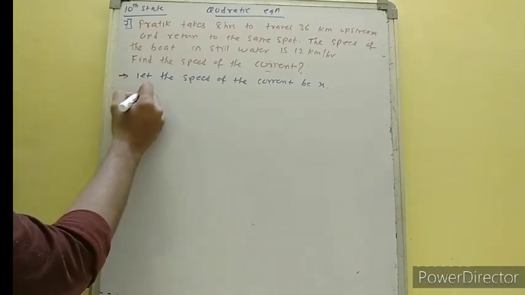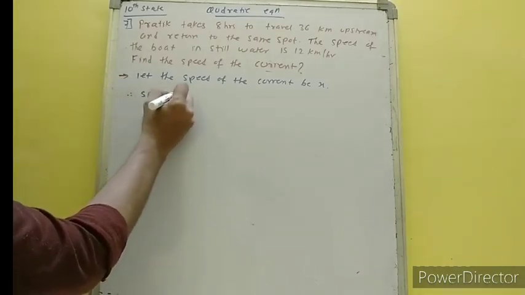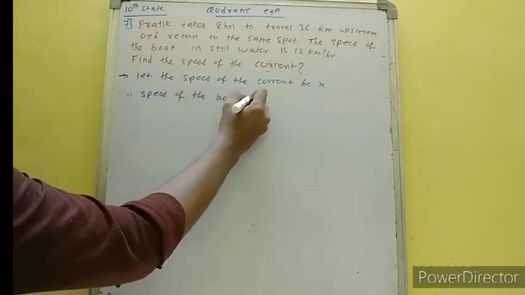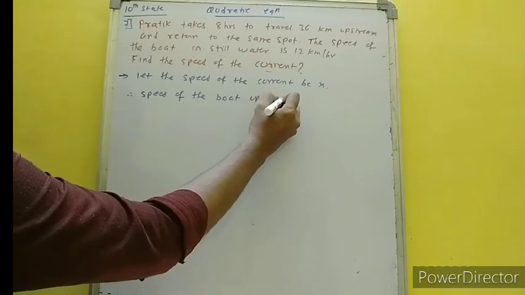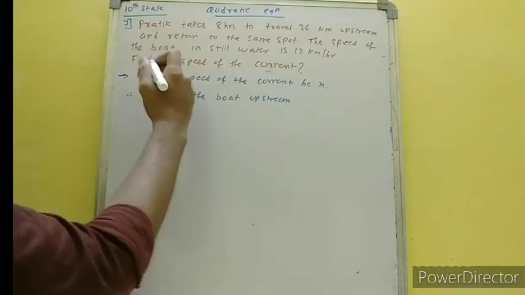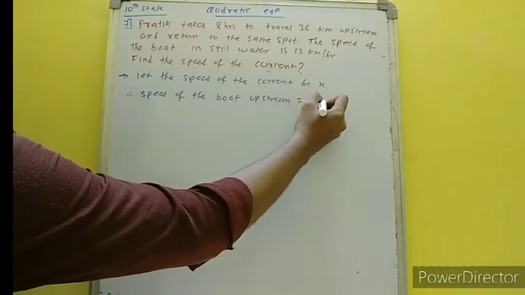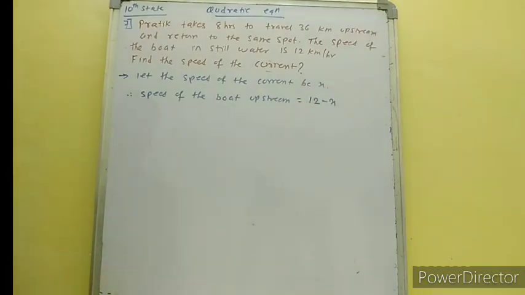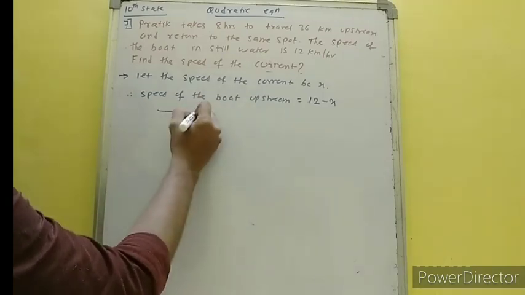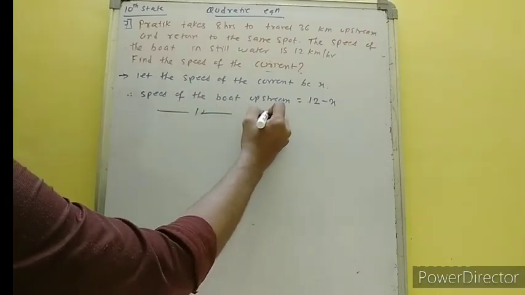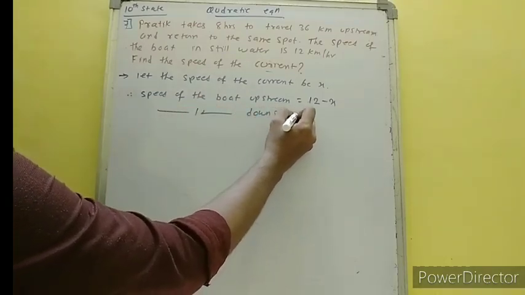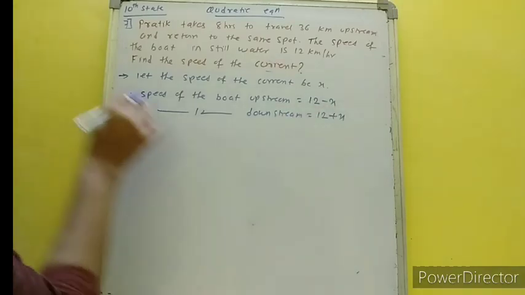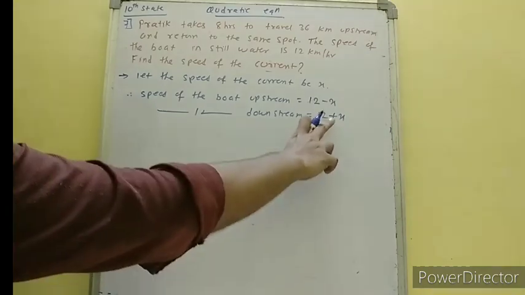Therefore, speed of the boat upstream, when it is going upwards, speed will be less. So it is 12 minus x, boat speed minus current speed, and speed of the boat downstream is 12 plus x. As the boat is going downwards, its speed will increase.